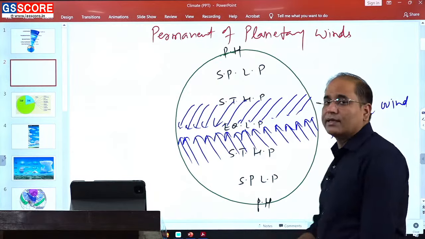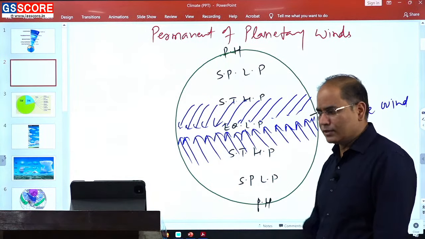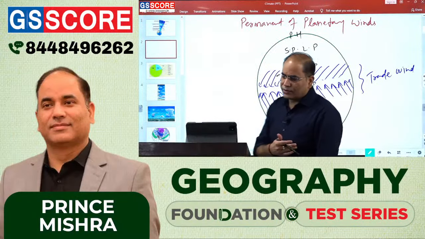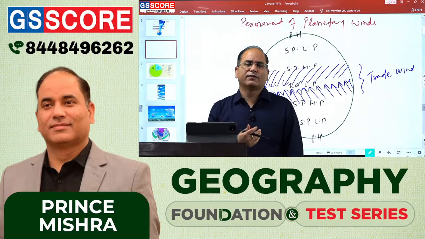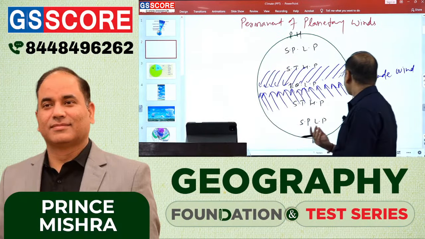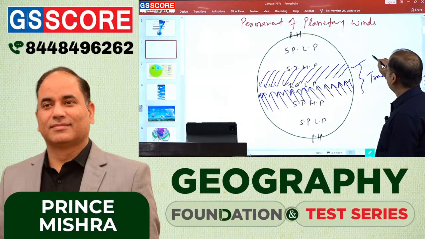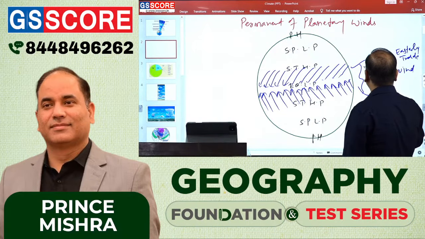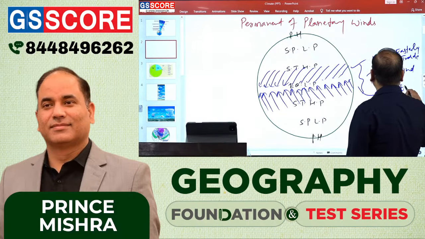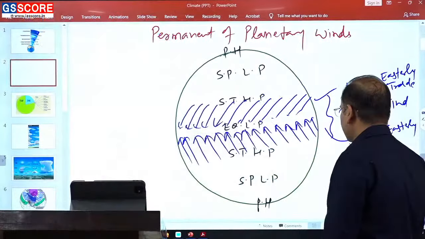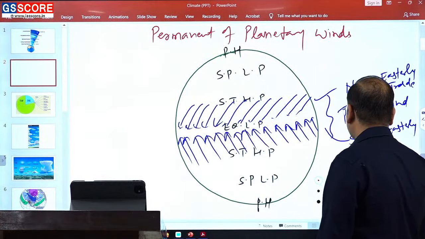So trade wind is limited to the low latitude within the zone of 30 degree to 30 degree. So 30 degree north, 30 degree south, you will find we have the presence of trade winds, and in trade winds we have the two trades, north easterly trade and the south easterly trade. So northeasterly trade and the southeasterly trade.